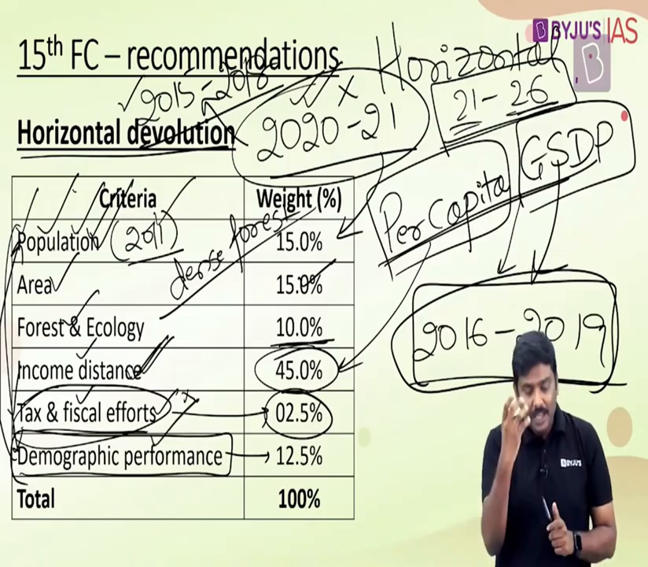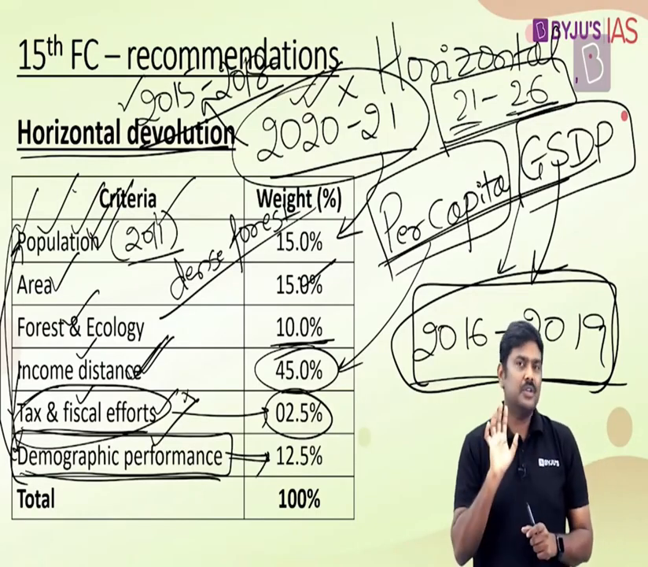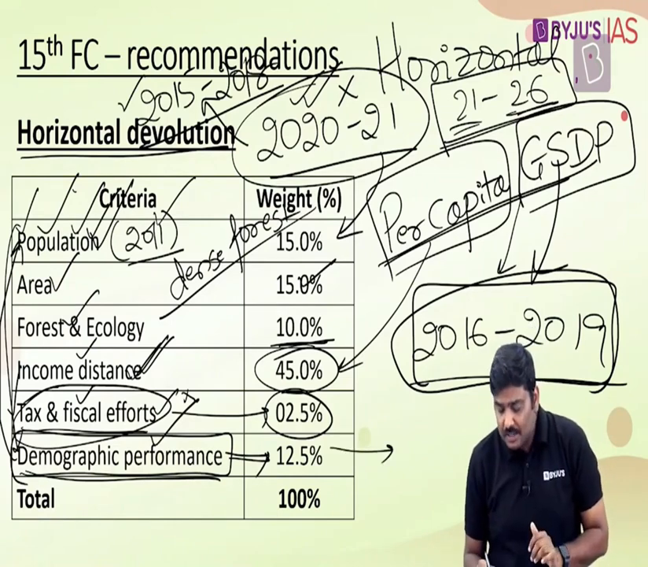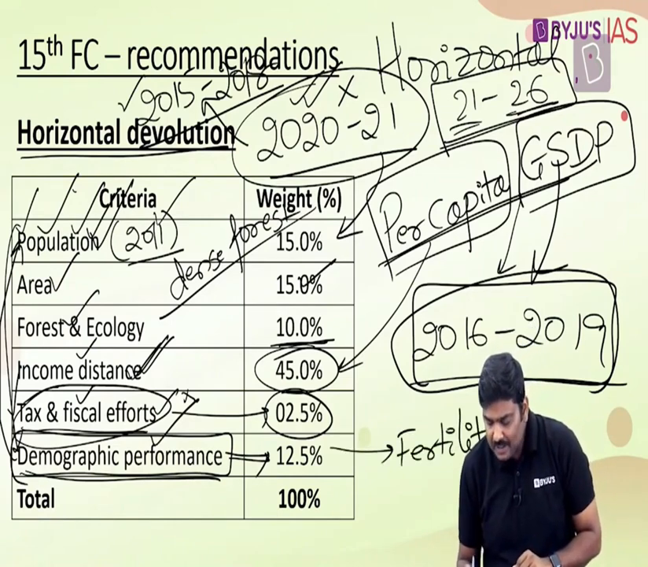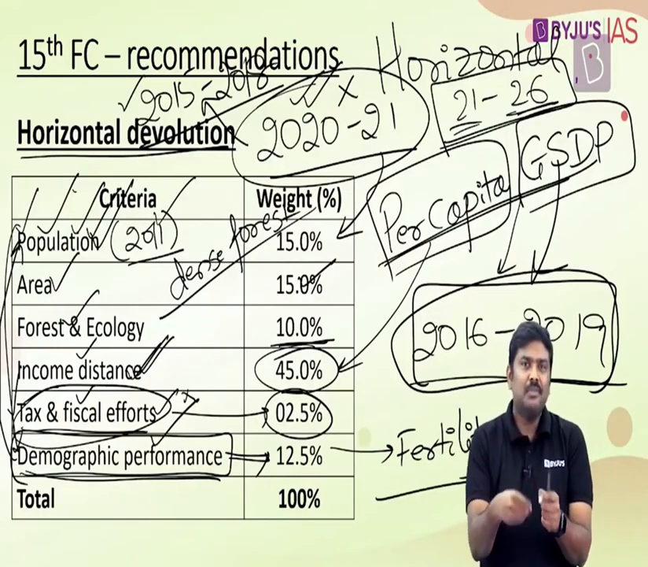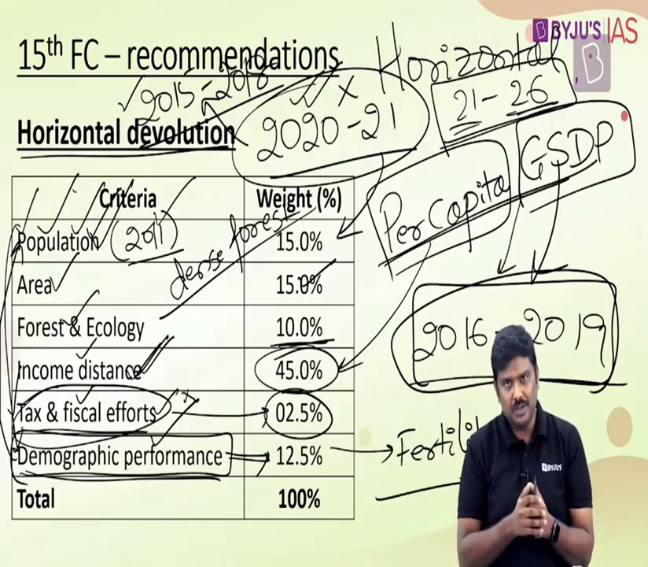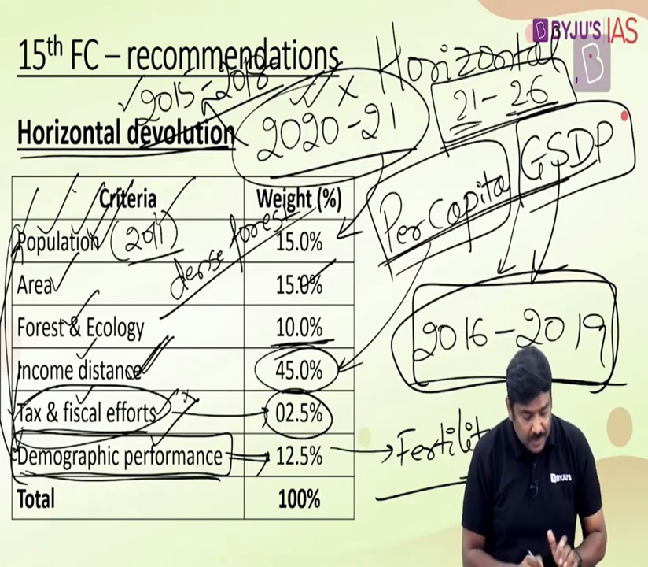In this regard, demographic performance, which has been given a weightage of 12.5%, has been introduced. Remember this parameter also. On what basis will demographic performance be considered? They are going to consider the total fertility rate, that is, how many children are born to a woman in her life. A higher total fertility rate means lesser allocation to that state. If a state controls its population, its TFR will be lesser, and the allocation as per this parameter will be higher there.